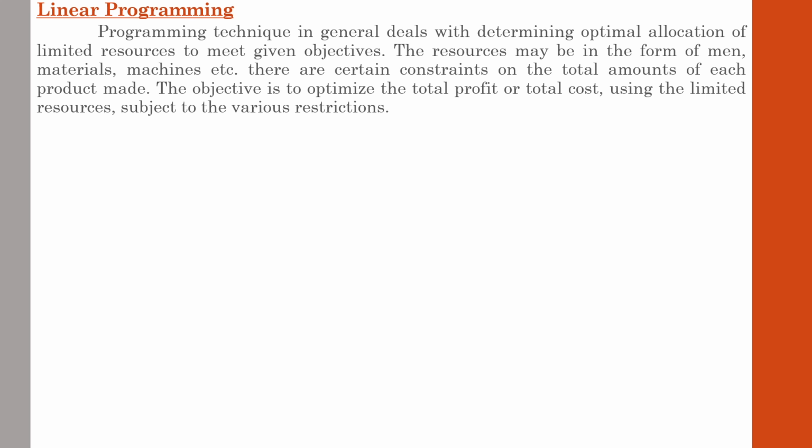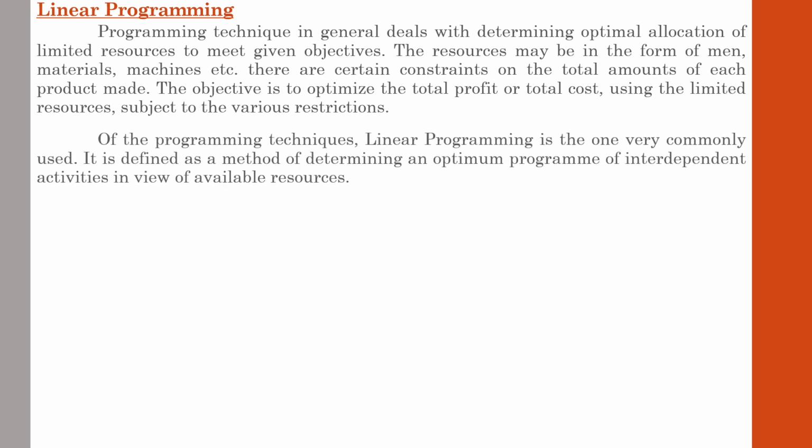Of the programming techniques, linear programming is the one very commonly used. Linear programming may be defined as the method of determining an optimum program for interdependent activities in view of available scarce or limited resources.